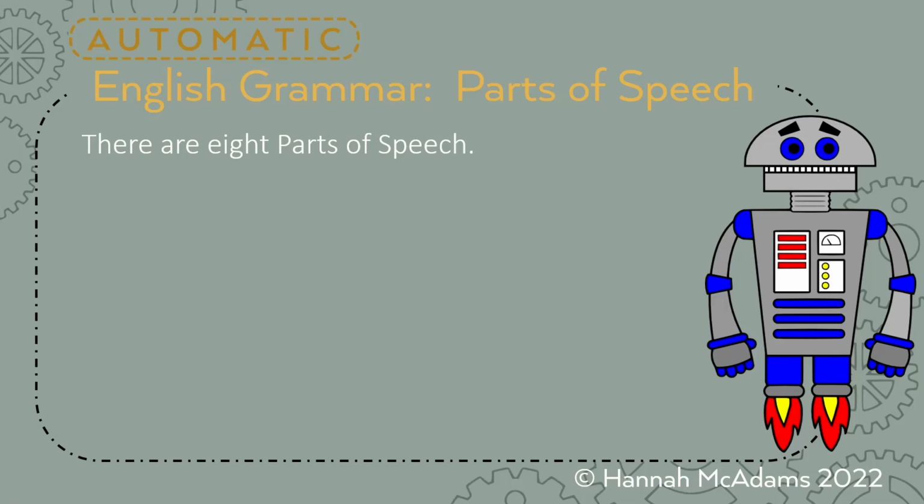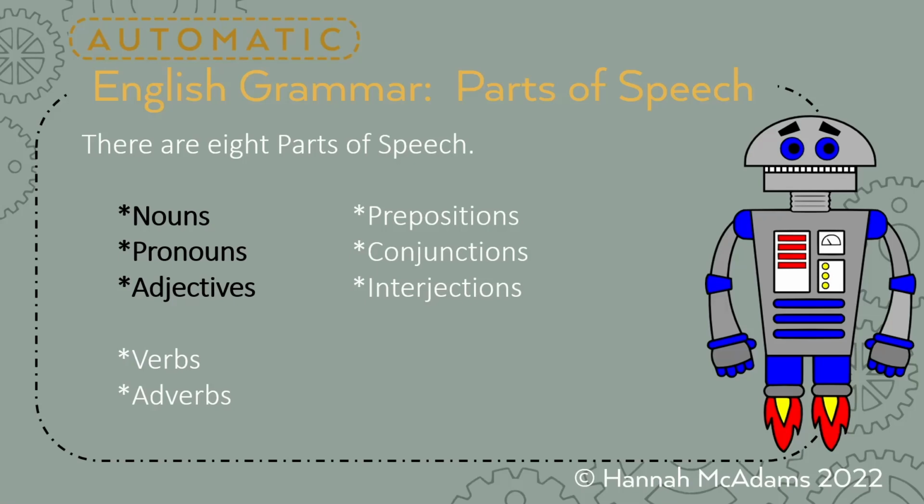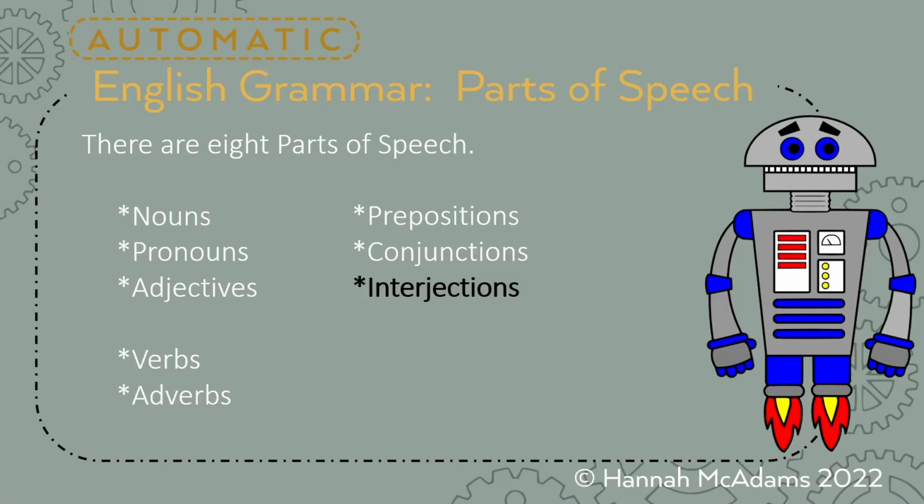Remember, I have these divided into the different units that we're going to be studying. So we have nouns, pronouns, and adjectives as Unit 1. Verbs and adverbs is Unit 2. And Unit 3 is prepositions, conjunctions, interjections. So this is Unit 1, Unit 2, and Unit 3.